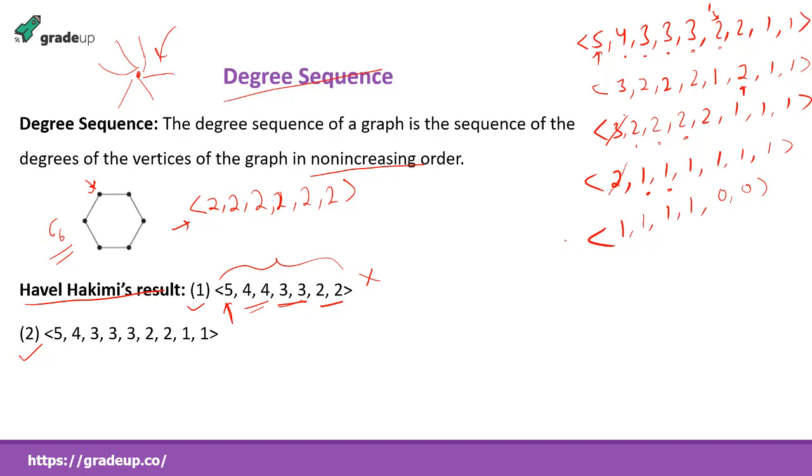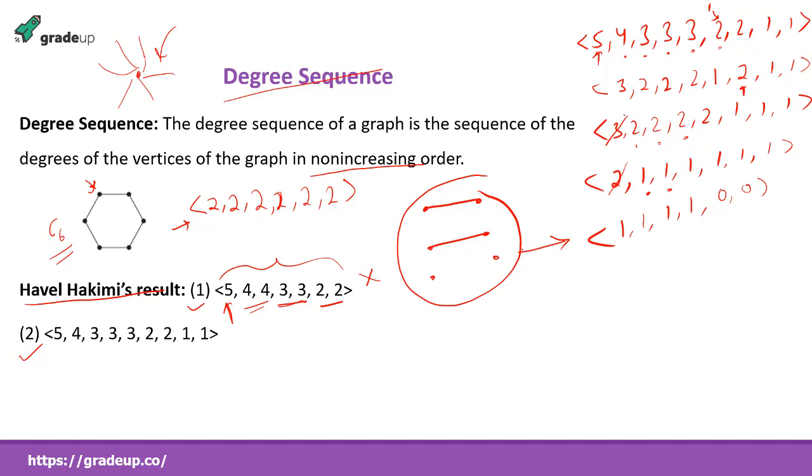You can continue, but the important, interesting thing is that at any point during this procedure, when you realize that you can draw the simple graph, you can stop. How can I draw this simple graph? This is 6 vertices. If I draw like this, it is possible, because this vertex will have 1 degree, this vertex will have 1 degree, this vertex will have 1 degree, this vertex will have 1 degree, and this is 0 and this 0. So I can stop at this point and say that yes, a simple graph is possible, or you can continue the procedure.